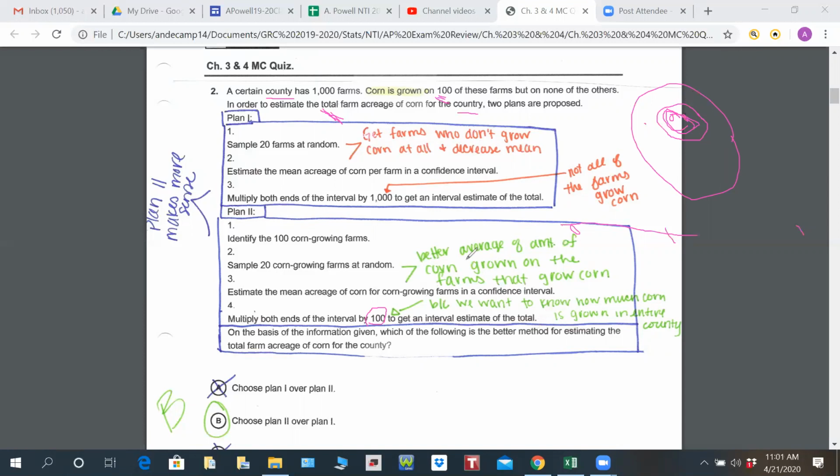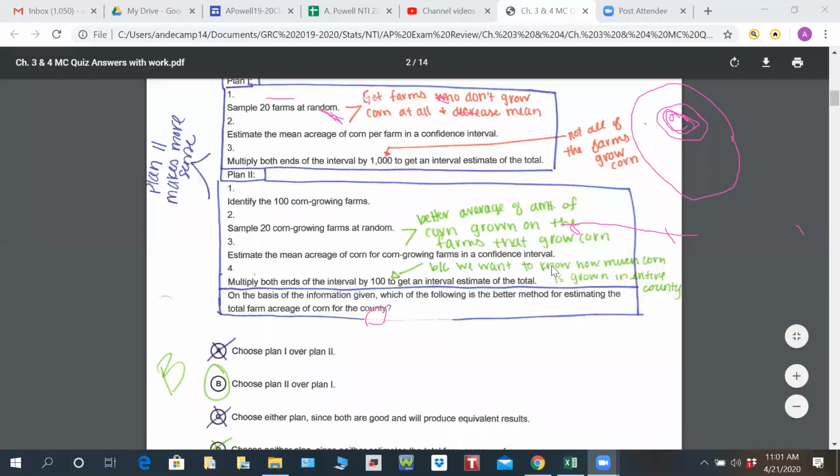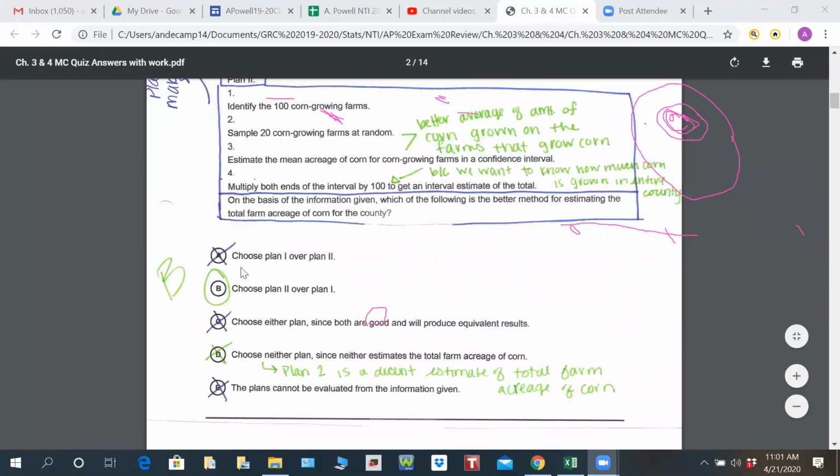So we're liking this one better because the average amount of corn grown is a little bit more representative. And then it says, on the basis of information given, which of the following is a better method for estimating the total farm acreage? Again, we're thinking plan 2 is better, which honestly, I'm pretty sure the answers are straightforward. Says 1/2, don't do that. It says 2/1, yes. Letter B, that's looking good so far.